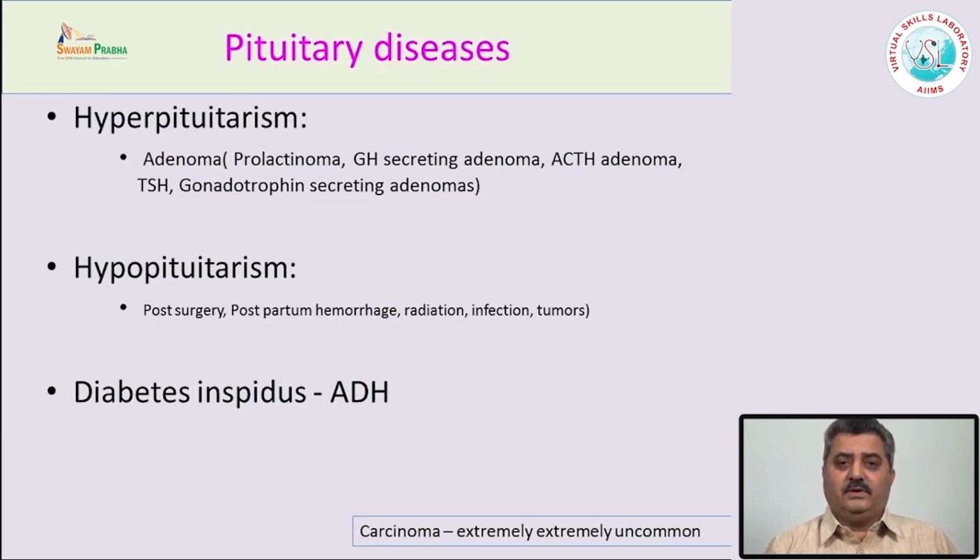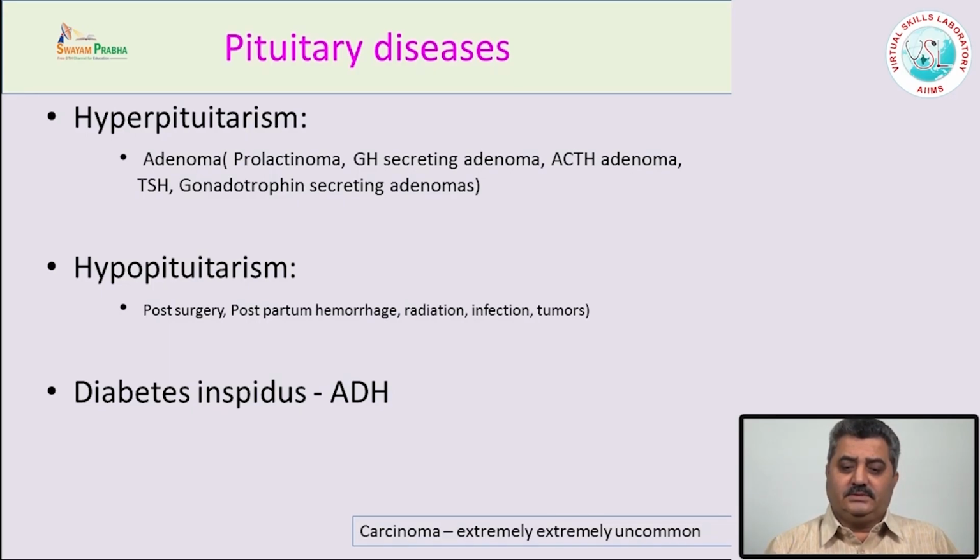Adenomas are the most common tumor of the pituitary gland. The only criterion to call something a pituitary carcinoma is metastasis at a distant site. One common cause of hypopituitarism is surgery. For example, someone is undergoing surgery for a hyperfunctional adenoma, and during surgery the normal part of the pituitary is also removed. So it causes hypopituitarism after surgery.